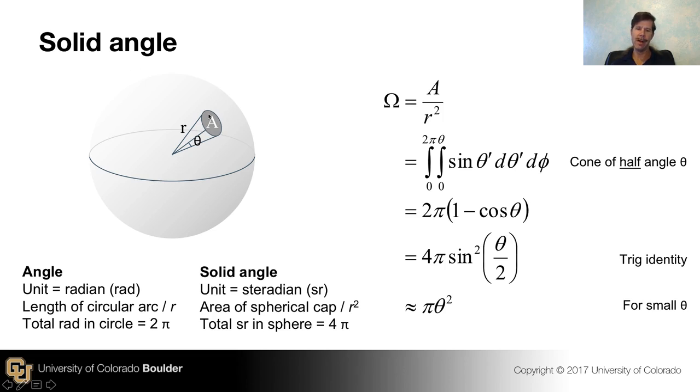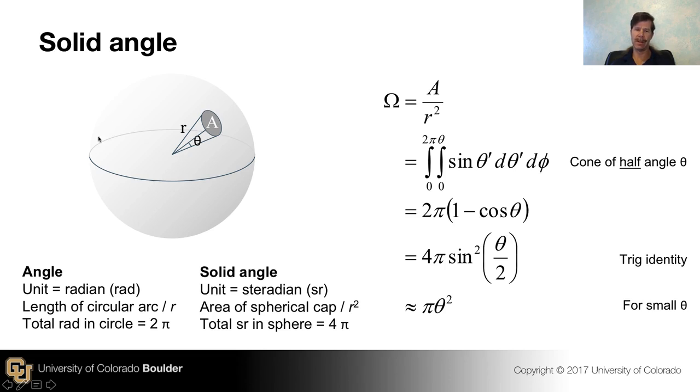There's a cone, and the cone has a certain patch of area on the surface of the sphere and has a central half angle of theta. So the radian is defined as theta, as the arc that would describe the radius of this little circle here, of area A, over the radius of the sphere.